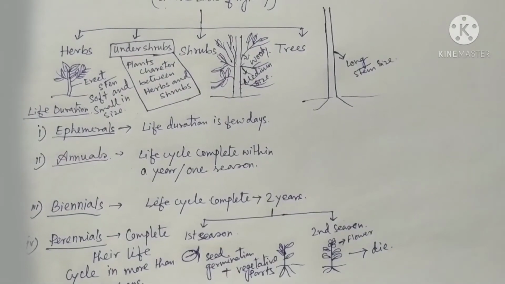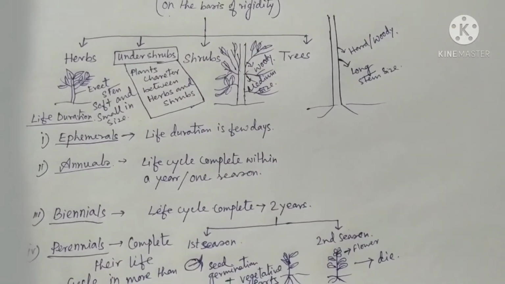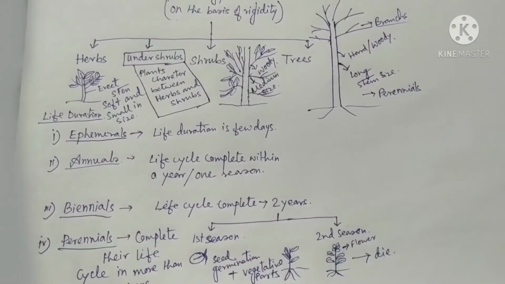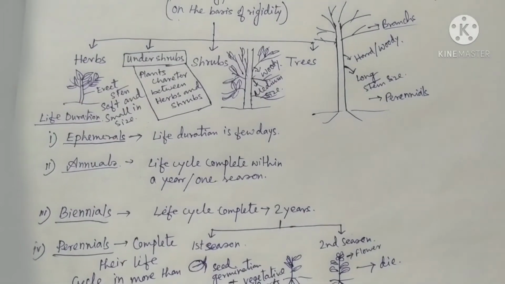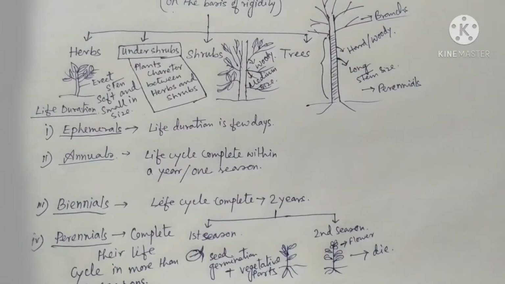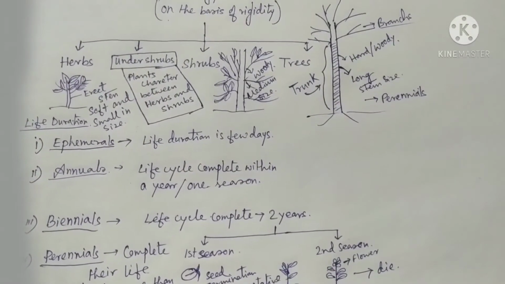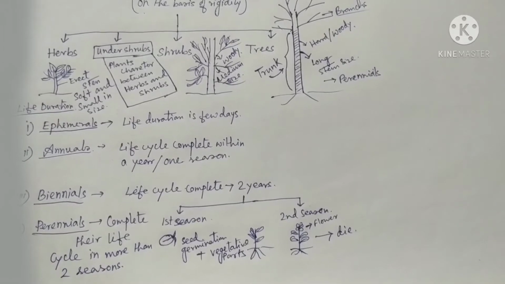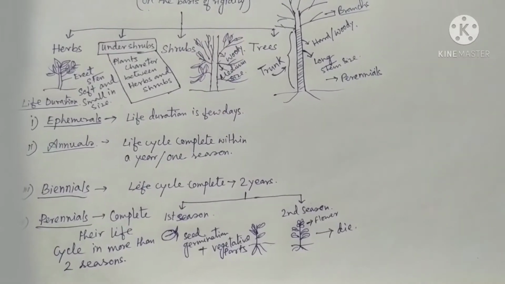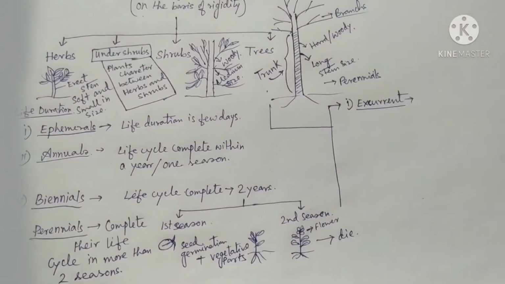In case of trees, the main branch is very long in size and very hardy, woody, and obviously they are perennials. And the main stem produces secondary branches. In case of trees, the unbranched portion of the main stem is known as trunk. Now, trees are divided into mainly four types. These are: first is excurrent type plant.